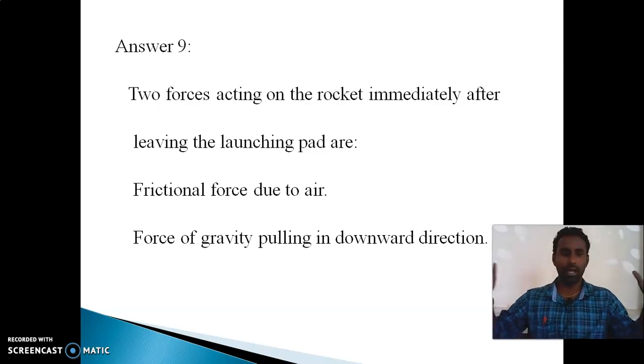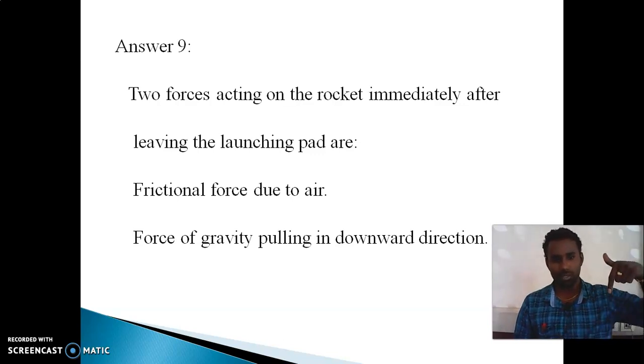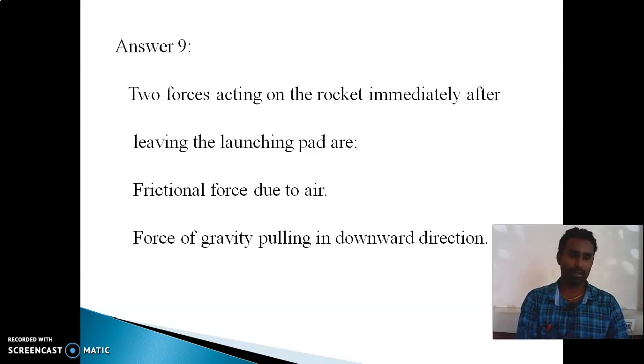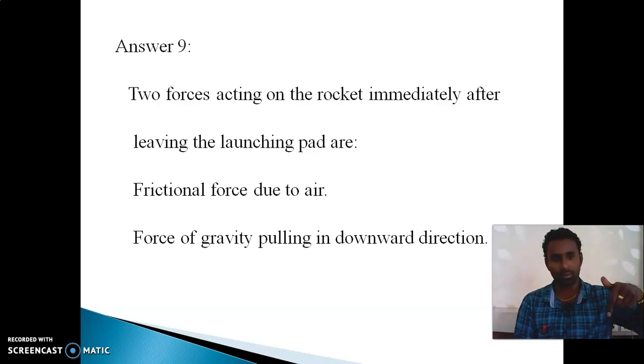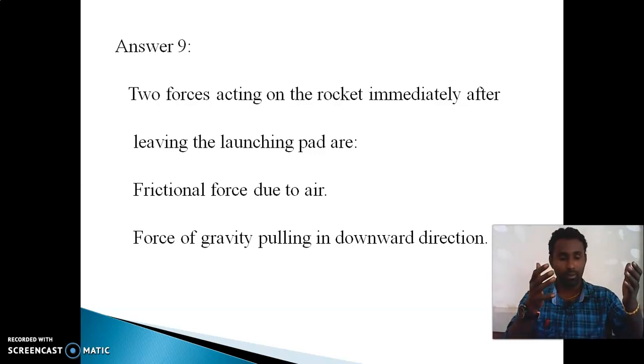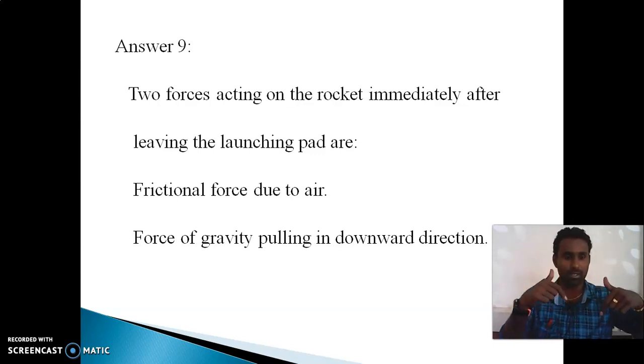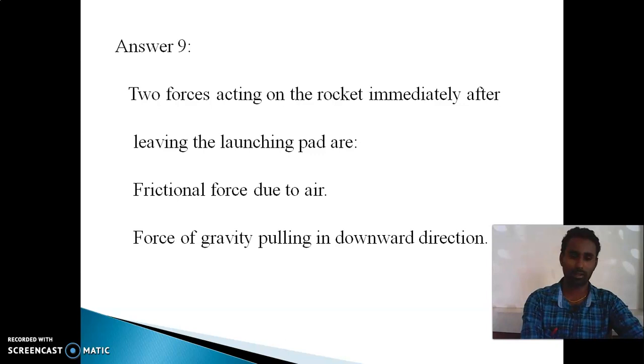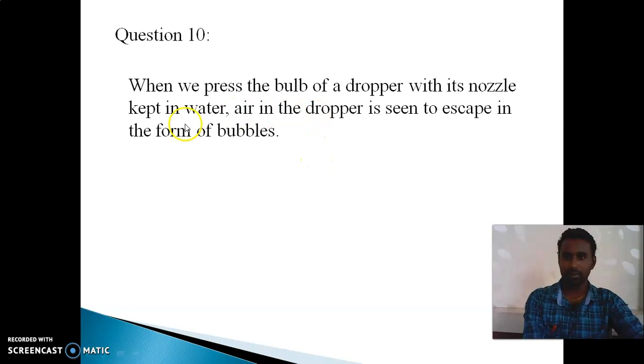So one is because of air. When the rocket is moving towards space, due to the air, frictional force will happen. And one more force, the force of gravity, pulling it in the downward direction. We have to overcome that gravitational force. That means we have to give thrust, ejecting it upwards. Okay, those two forces are what they have given here.